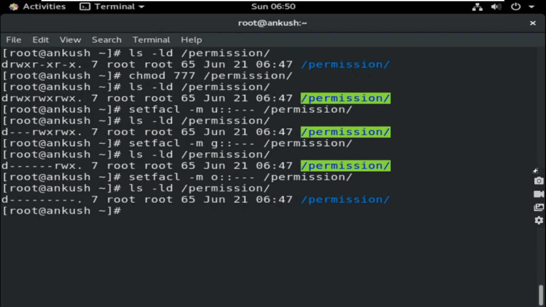Okay, so that was all about ACL. There is not much in ACL. That was all about ACL.